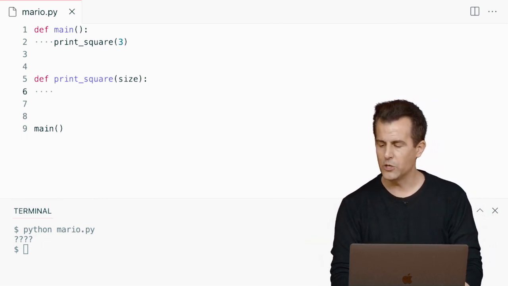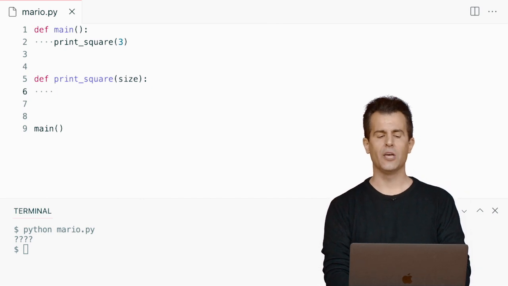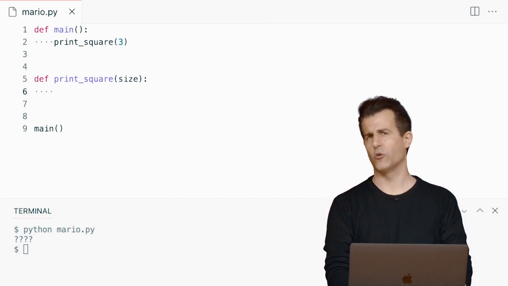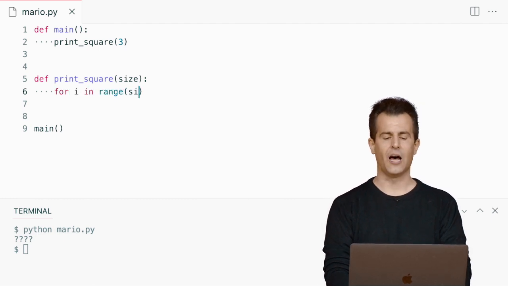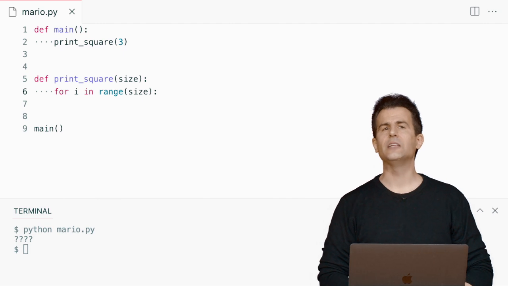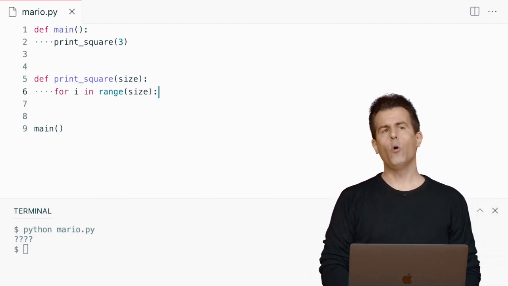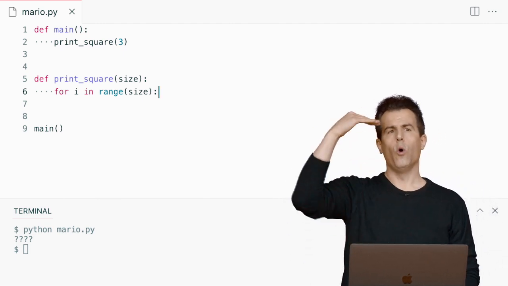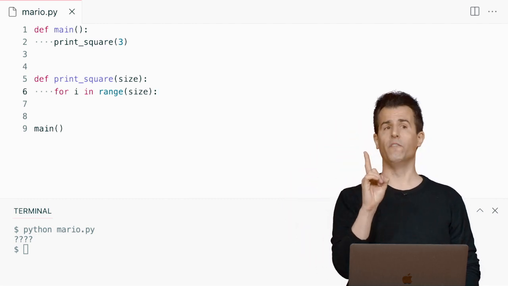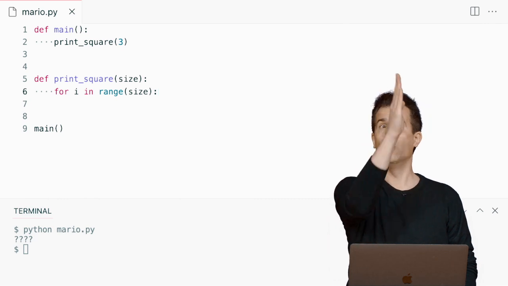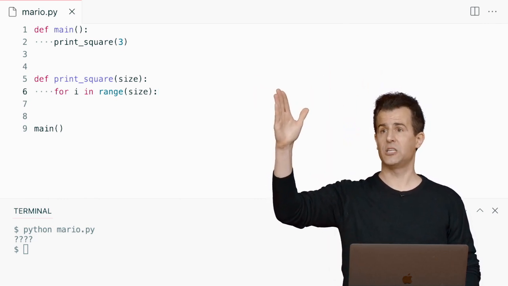So let me propose that we do this. We know we need to iterate this many times, 3 or more generally size. So for i in the range of size, what do I need to do 3 times? Well, I want to print out what? 1, 2, 3 rows of bricks. But within each row of bricks, what do I want to print? 1, 2, 3 bricks specifically.